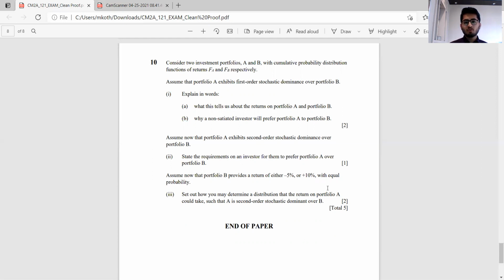So overall, CM2 had fairly different types of questions. Typically from stochastic dominance, behavioral finance. Then there were no questions from chapter 9, 10, 11, or 18, 19, but this was reflected in paper B where questions from these were asked. So obviously there are 21 chapters. It's not possible to cover all the topics. So year on year, there might be variation, which is pretty normal. There would be certain variability happening. So students should be prepared for all of these.